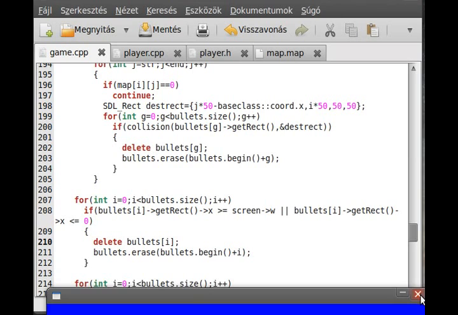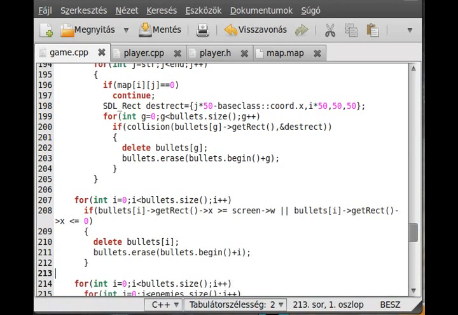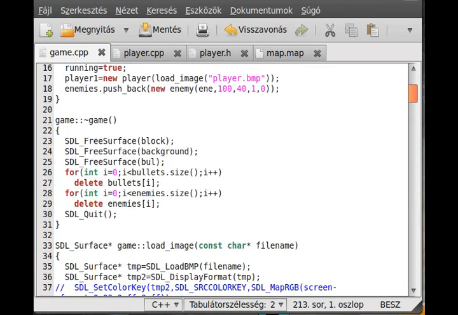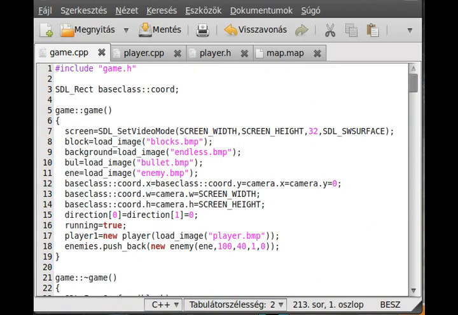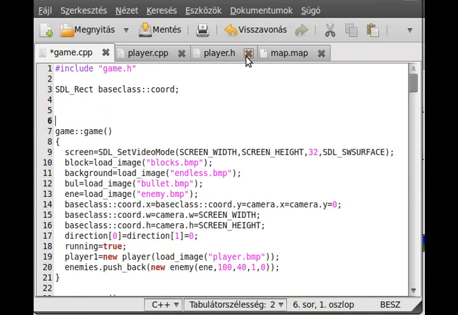I think I'll just copy and paste the menu because once I typed it, why should I type it more times, right? So I just copy it from the tutorial, and paste it right here.